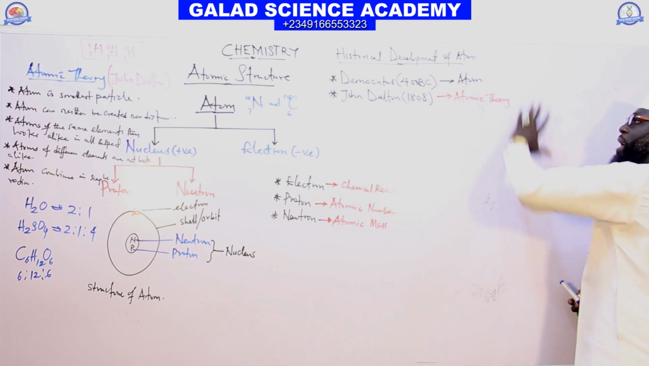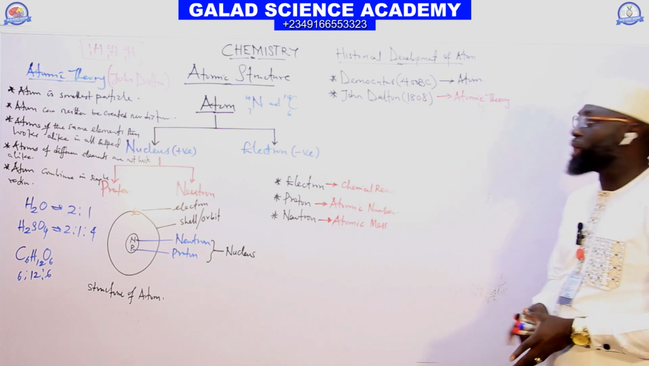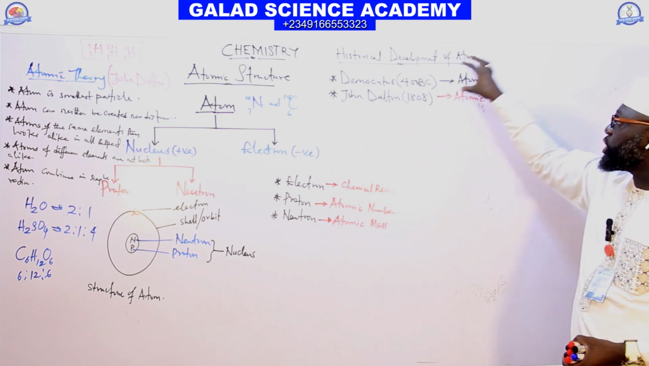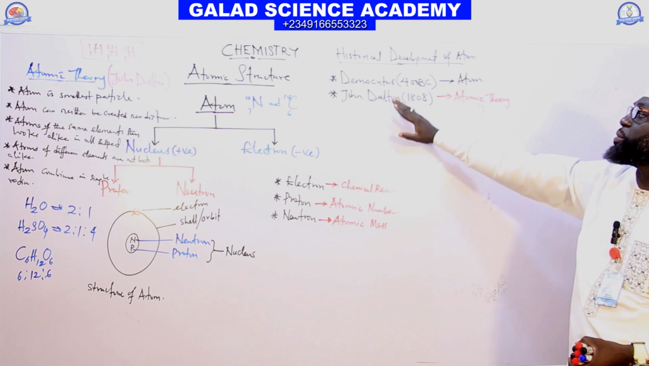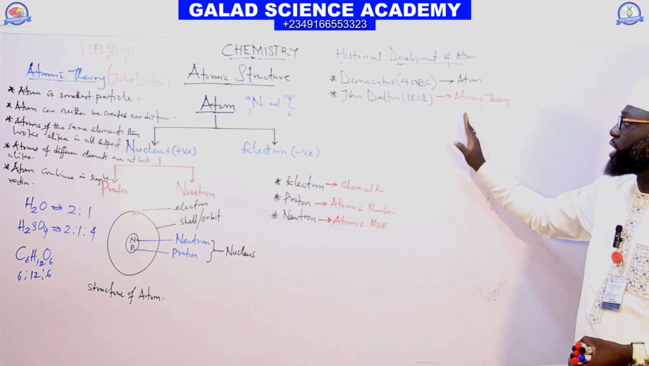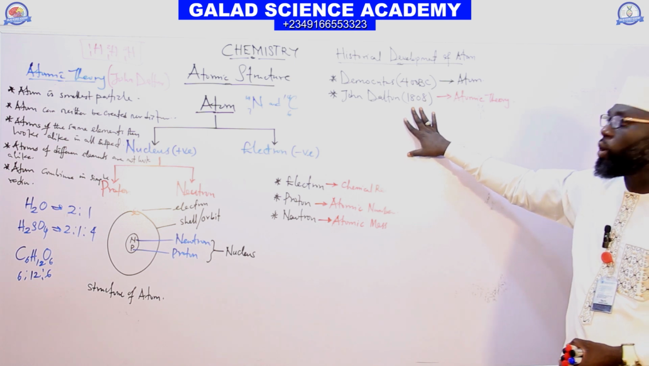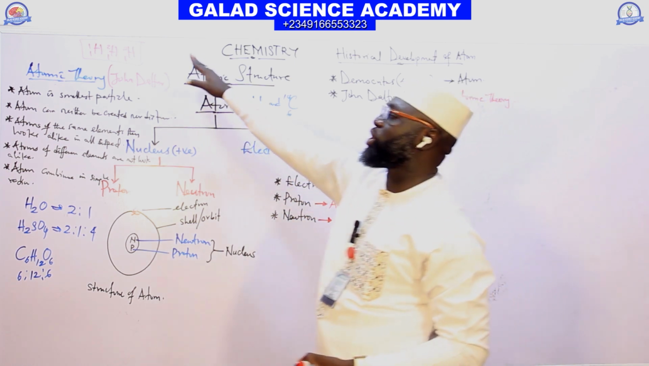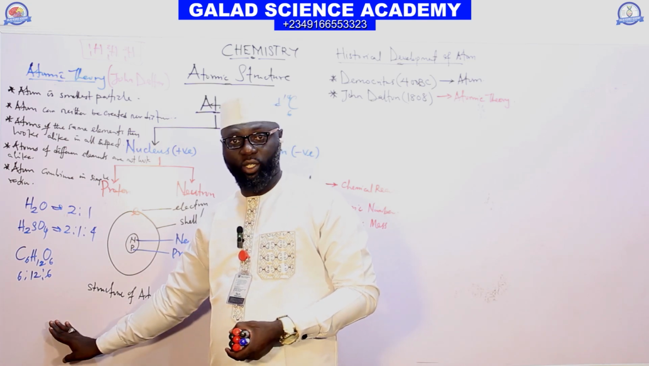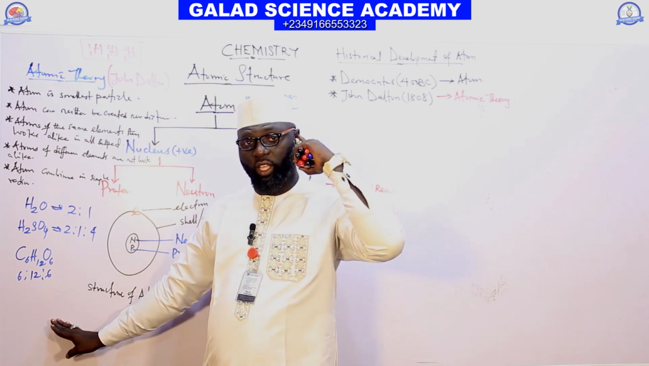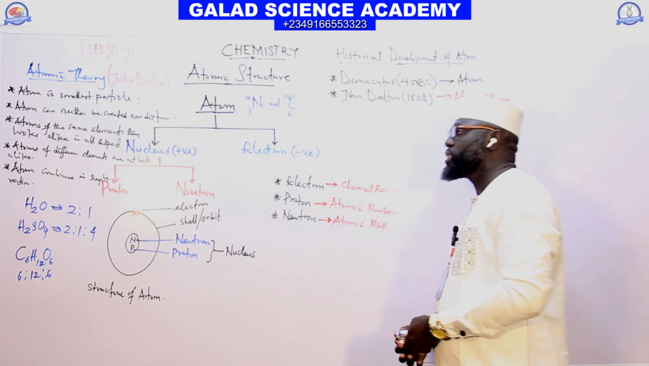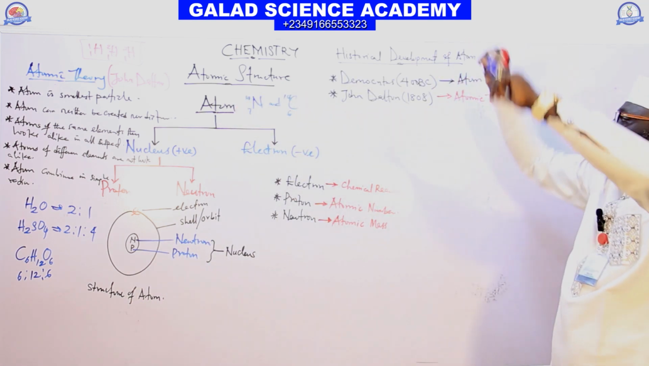So back to the historical development of the atom. Democritus discovered the atom 400 years before Christ. John Dalton discovered atomic theory in 1808. So Dalton's atomic theory is the old theory. It no longer exists. We are using the modern atomic theory. Before the end of the class, I will give out the modern atomic theory. So after that, J.J. Thomson.